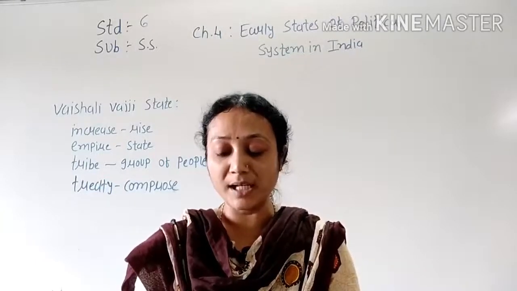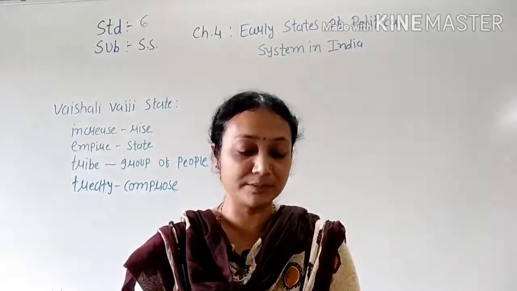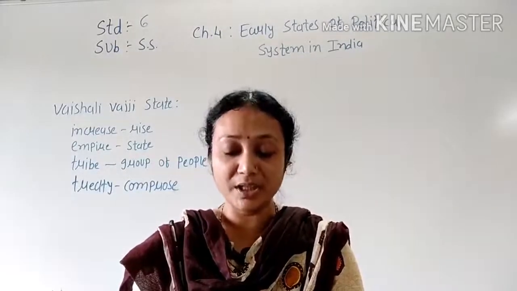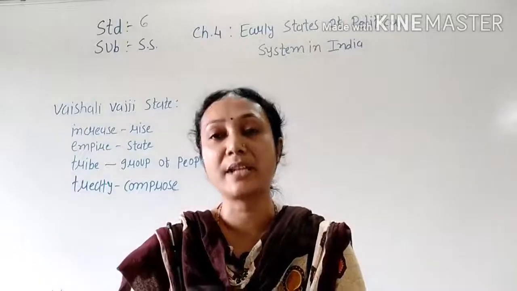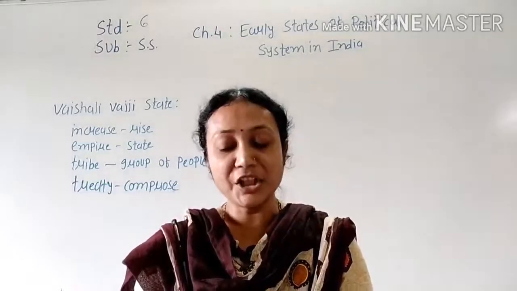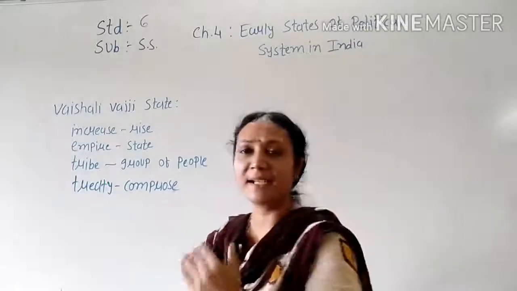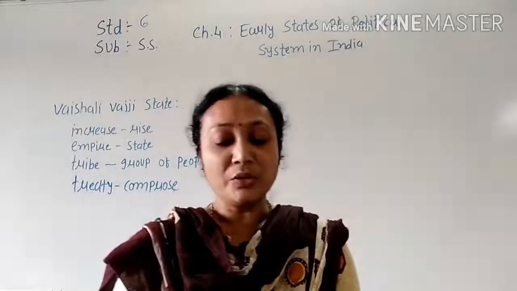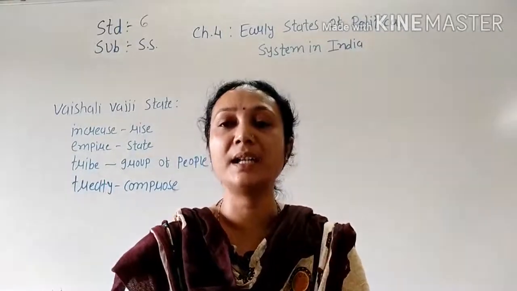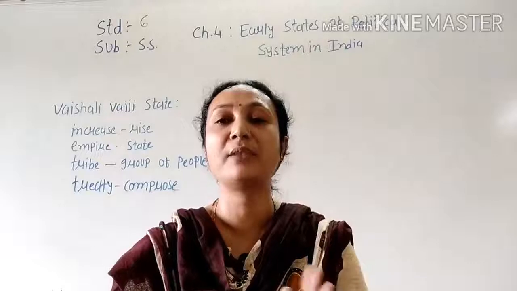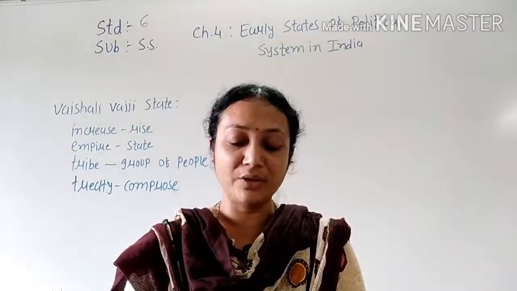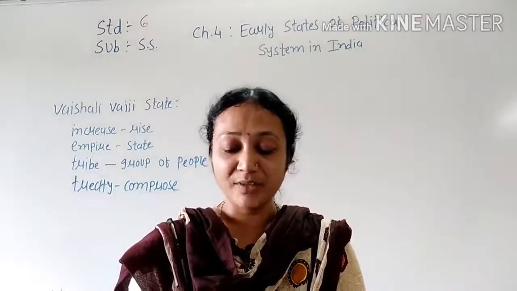Republics had their own council in which many important matters like administration, defense (means to save themselves), war (means battle), and treaty (means to compromise) were discussed and then decided. They meet and decide all the things about what we have to do and what we have not to do. Any member could enjoy membership for a fixed time only.